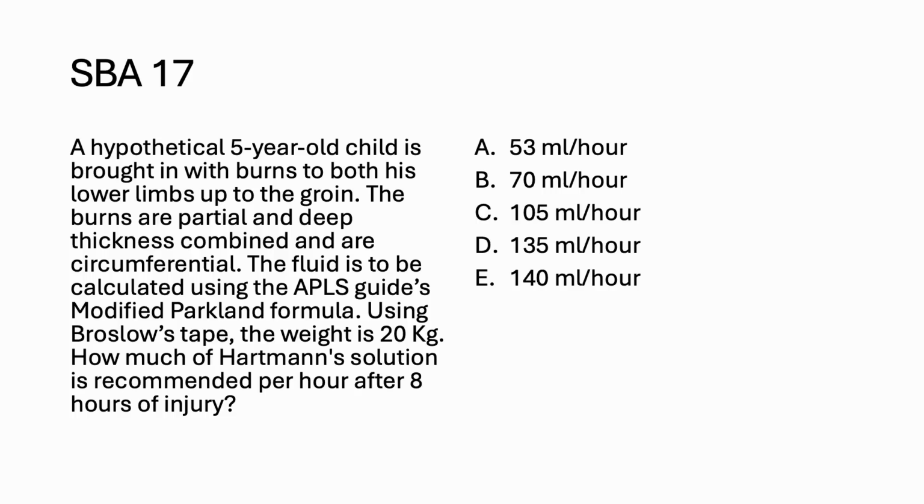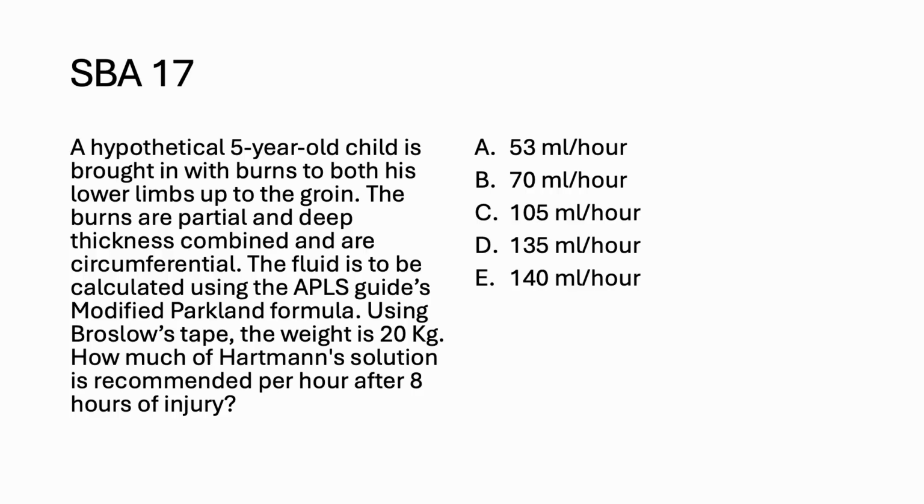A hypothetical 5-year-old child is brought in with burns to both his lower limbs up to the groin. The burns are partial and deep thickness combined and are circumferential. The fluid is calculated using the APLS guide's modified Parkland's formula. Using Broselow tape, the weight is estimated to be 20 kilograms. So you're going to give Hartmann's solution. This is recommended. But how much should be given per hour after 8 hours of injury? You can pause the video and do your calculation and we'll take it further.